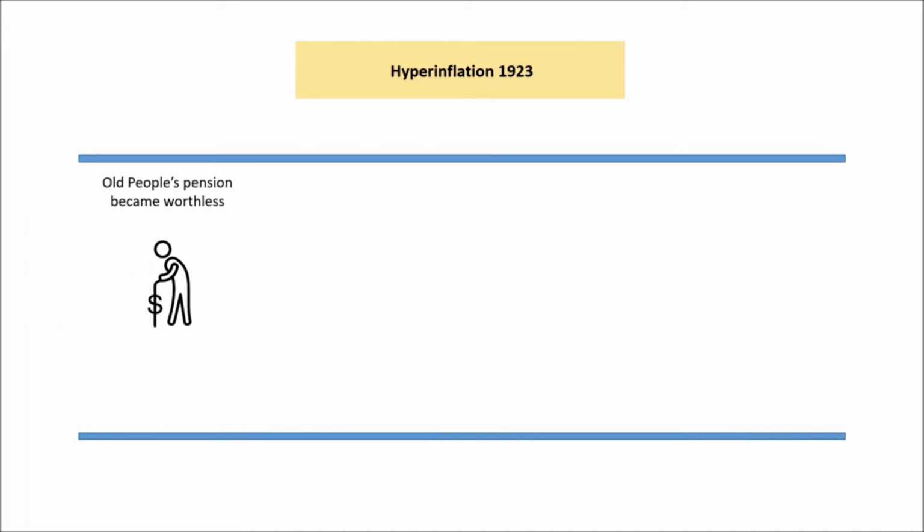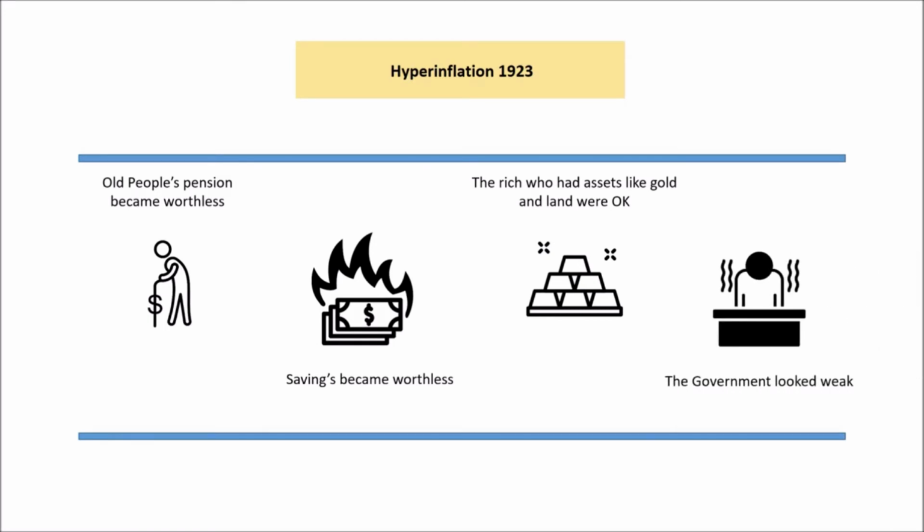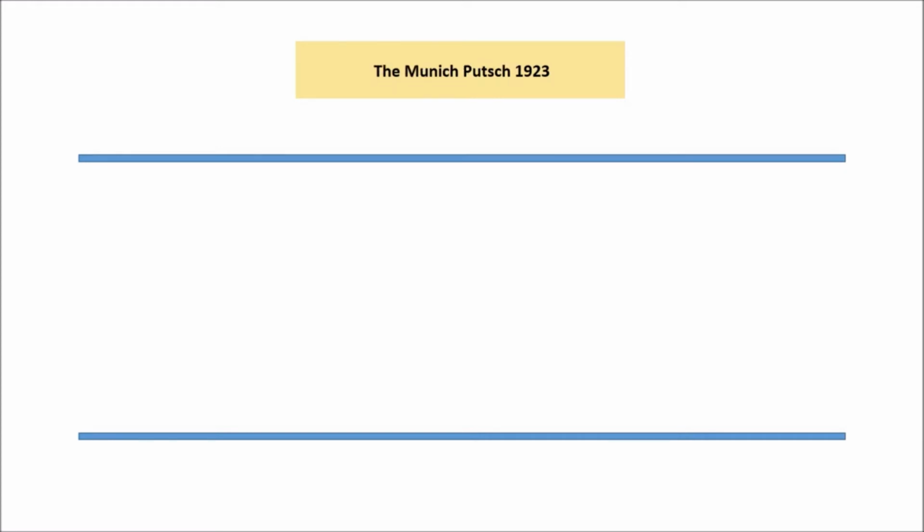So the first is old people's pensions become worthless because the value of money has gone so high. Savings, a lot of the middle class, their savings are gone as a consequence of it. However, the rich are still okay because gold and land don't really lose their value, so they're still fine, but everyone else is really suffering. So the government looks really weak, and it looks like the situation is completely out of control.